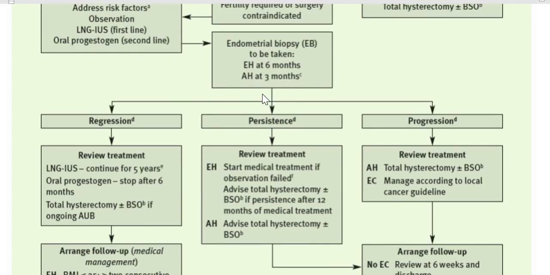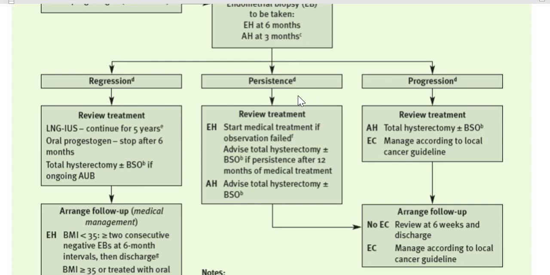So after giving the treatment, when you are reviewing the patient, there are three possible outcomes. There could be regression, there could be persistence, or there can be progression. If it has regressed, then we need to review the treatment. If the patient accepts the levonorgestrel intrauterine system, we can continue it for 5 years, or we can give oral progestogens, and we need to stop after 6 months. And if she is not improving, as a last resort, we will have to do something differently.